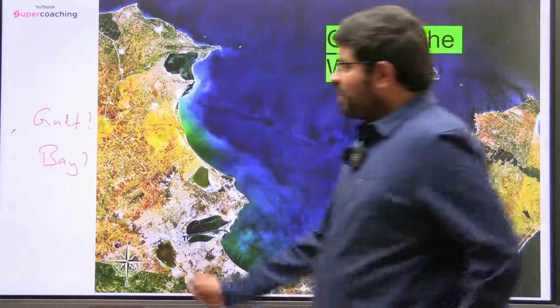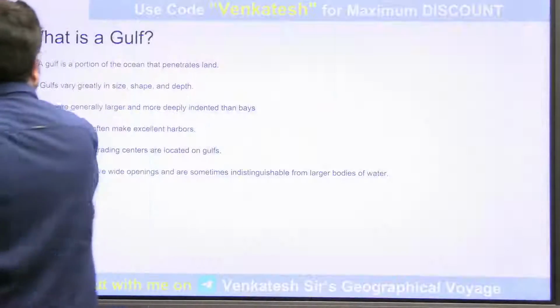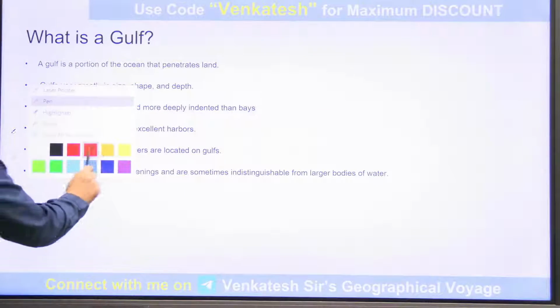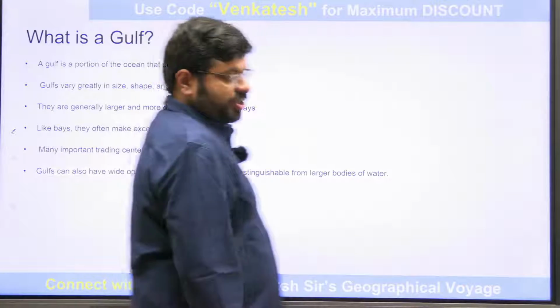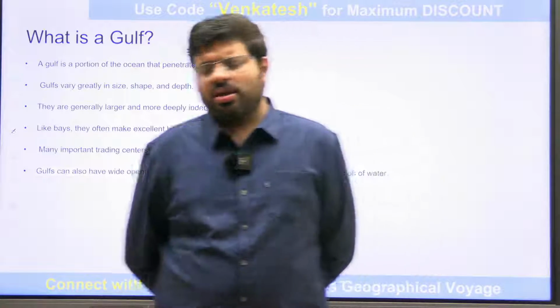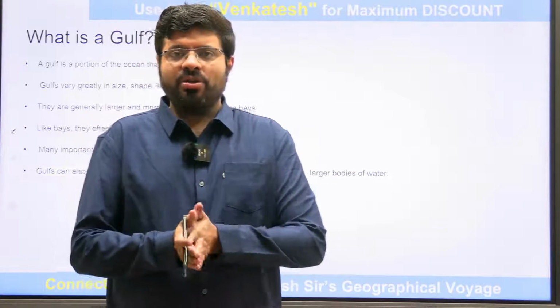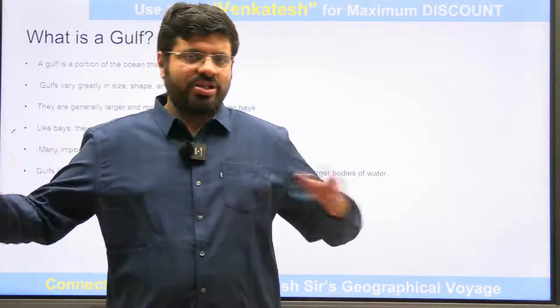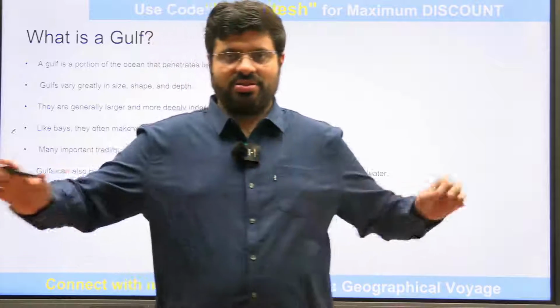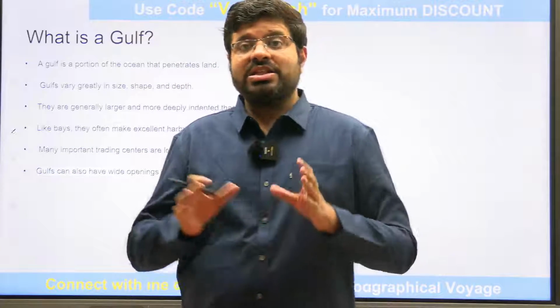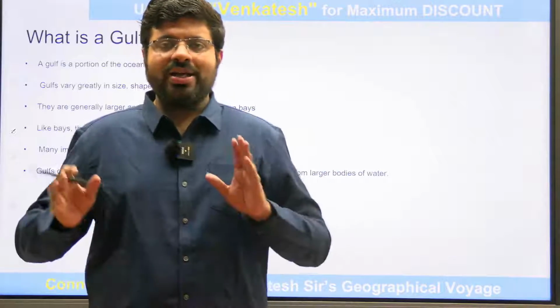Okay. So if you see, what do you call it as a gulf? For me, a gulf is a portion of the ocean that penetrates the land. See, these gulfs, these bays are something like, between the land and the ocean and the transitions. These are the transitional areas, a gulf or a bay.